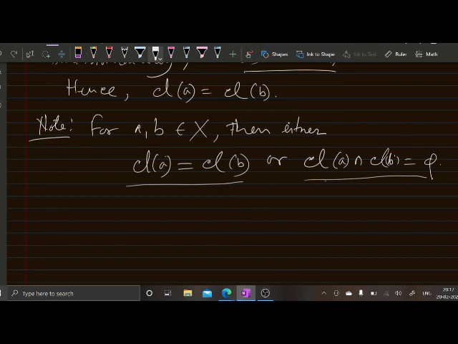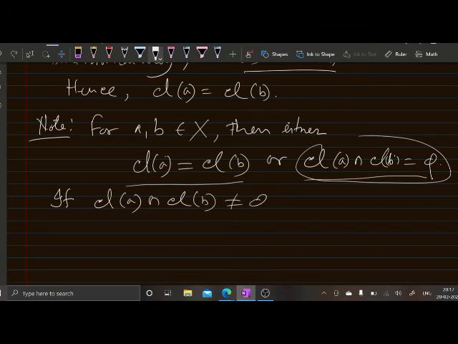Why? Because suppose this is not true, they are not disjoint. If class A intersection class B is not phi, it means there exists an element in this intersection. So suppose X belongs to this.